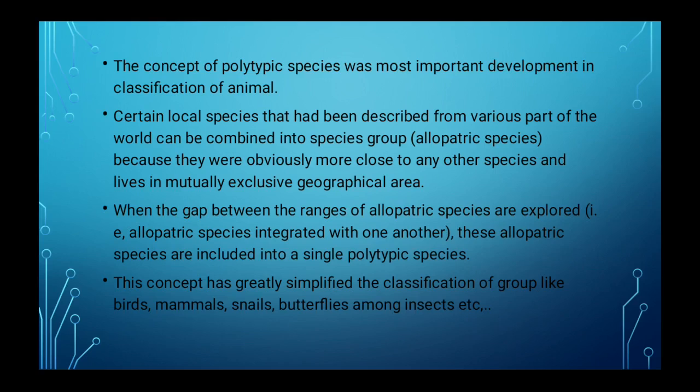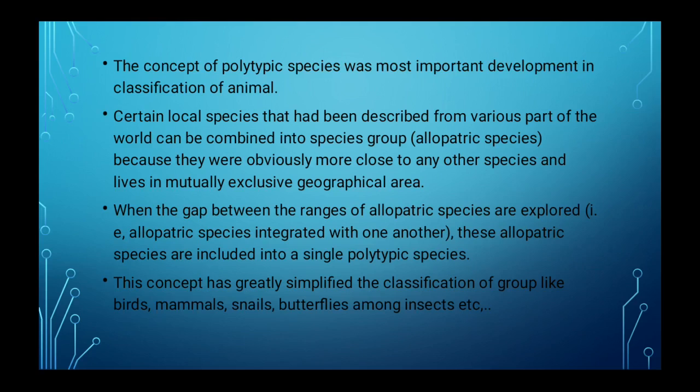They are called allopatric species because they were obviously more closely related to each other and live in mutually exclusive geographical areas. When the gap between the ranges of allopatric species is explored, that is, allopatric species integrate with one another, these allopatric species are included into a single polytypic species.